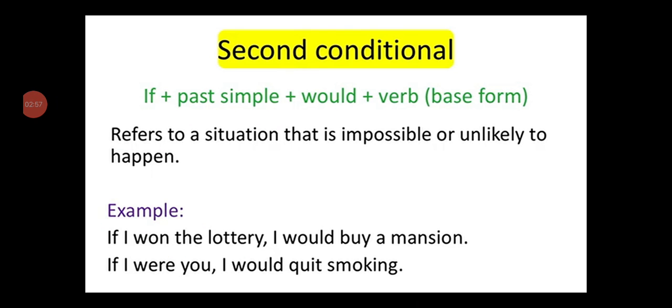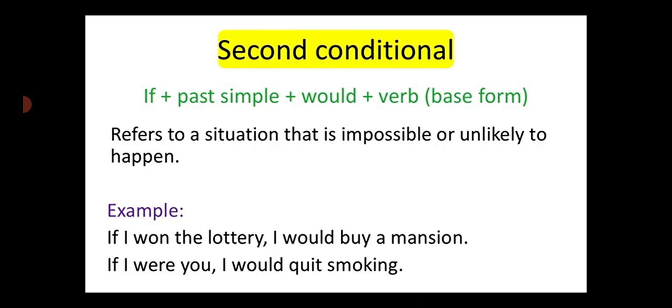Now is your second conditional. The rule for making it is if, and as I have already mentioned, instead of if you can also write when, then past simple, plus would plus the base form of the verb. What situation does the second conditional describe? It refers to a situation that is impossible or unlikely to happen. You are not sure whether it is possible or not. It is a 50-50 situation.